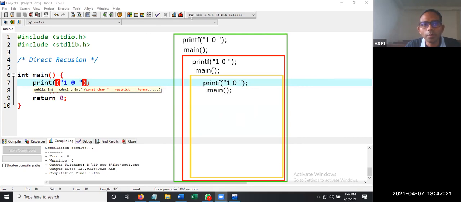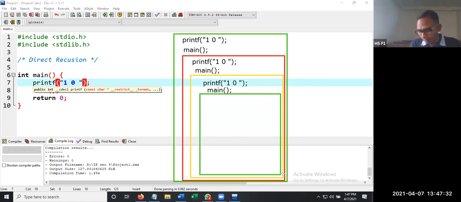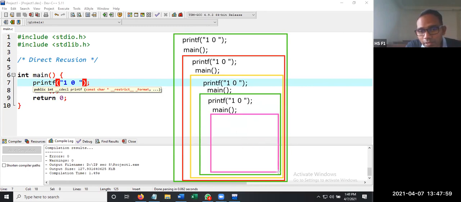It is going to repeat the process till the compiler is capable of executing things. Again one more function call and so on. This process of creating memory happens only in recursion. The memory is being allocated for the function or code memory, whatever you say. If you declare variables, in every iteration the variables will be created.